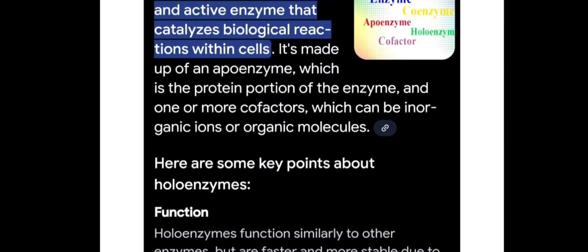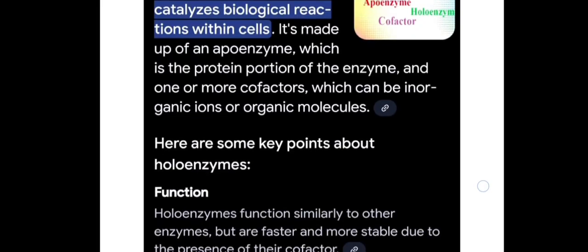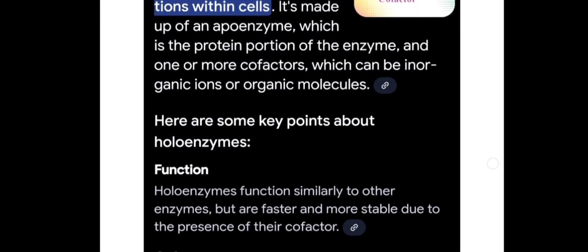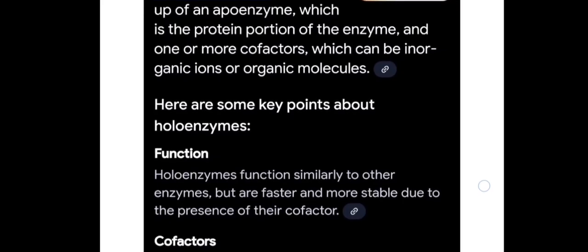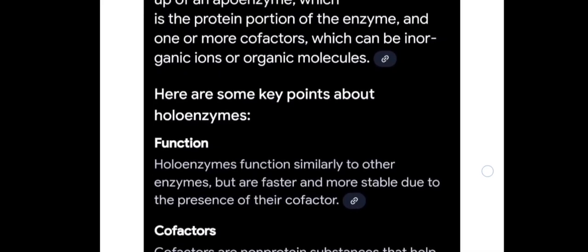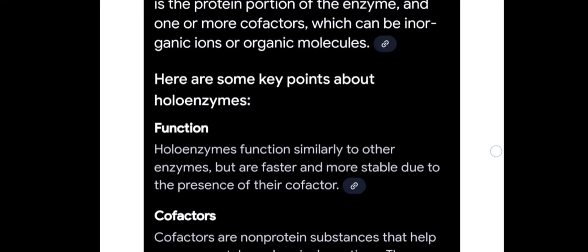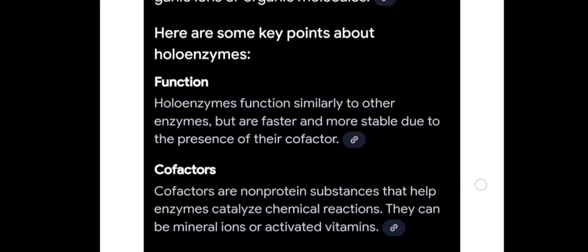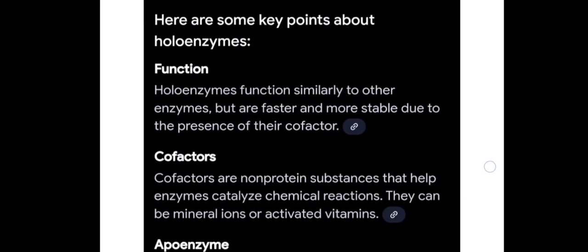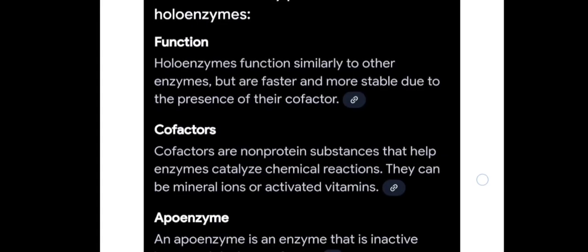And this is the answer of 7B, holoenzyme. Some key points about holoenzyme function: holoenzymes function similarly to other enzymes but are faster and more stable due to the presence of their cofactor. You can see the cofactor explanation, apoenzyme.